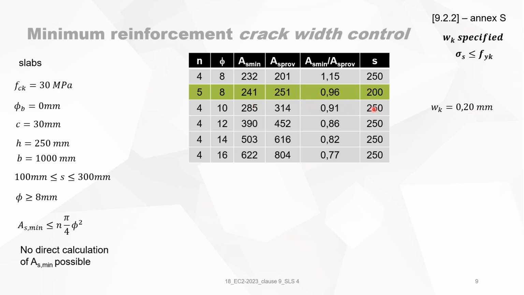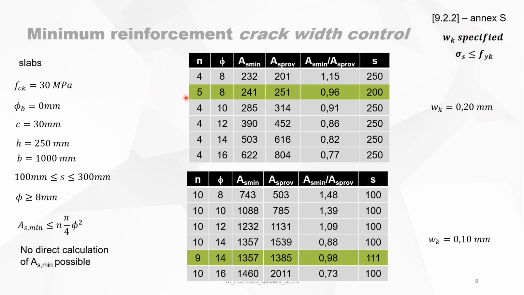But for all the other diameters, it's very strange, it's about 4 bars. 4 bars gives you also the best solution for different diameters, but this gives you the least reinforcement, minimum reinforcement. Taking now the crack width limitation equal to 0.1 millimeter, then we see immediately that you need 9 diameter 14 to have a unity check of 1.